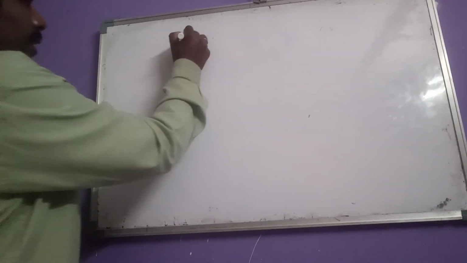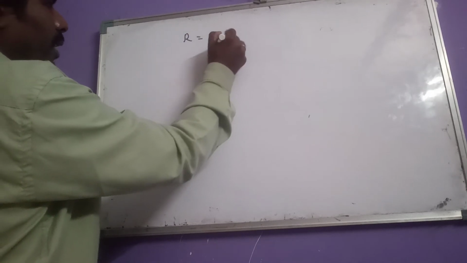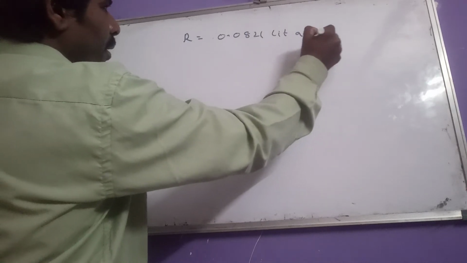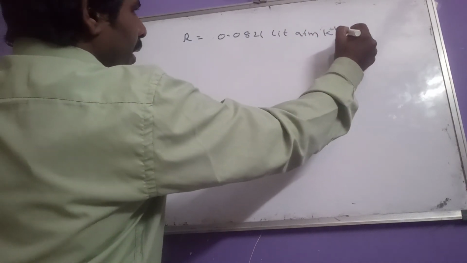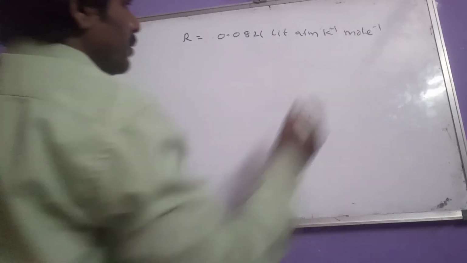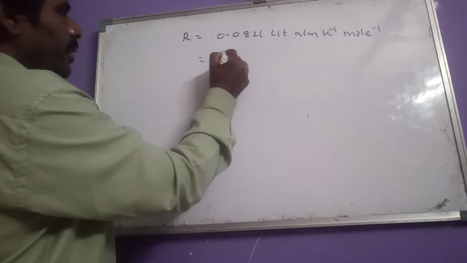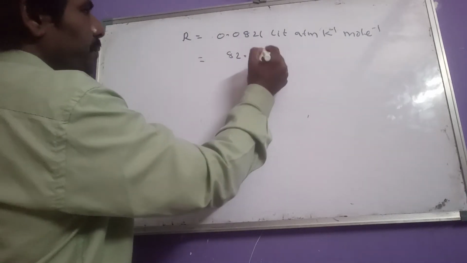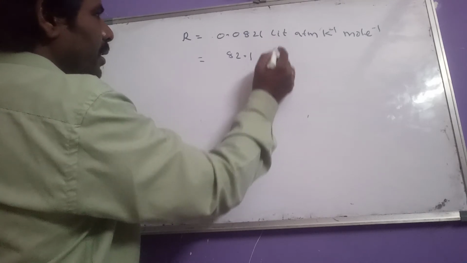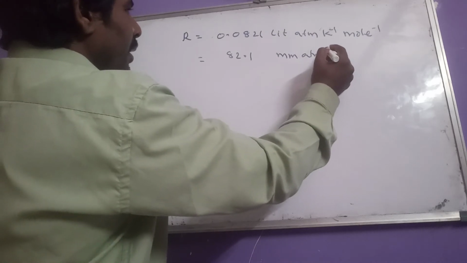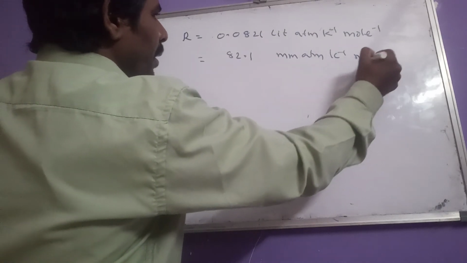Then what are the values of capital R? See here, R has different values. 0.0821 liter atmosphere per degree Kelvin per mole. This is one value for R, and another value is 82.1, where instead of liter we can write atmosphere, per degree Kelvin per mole.